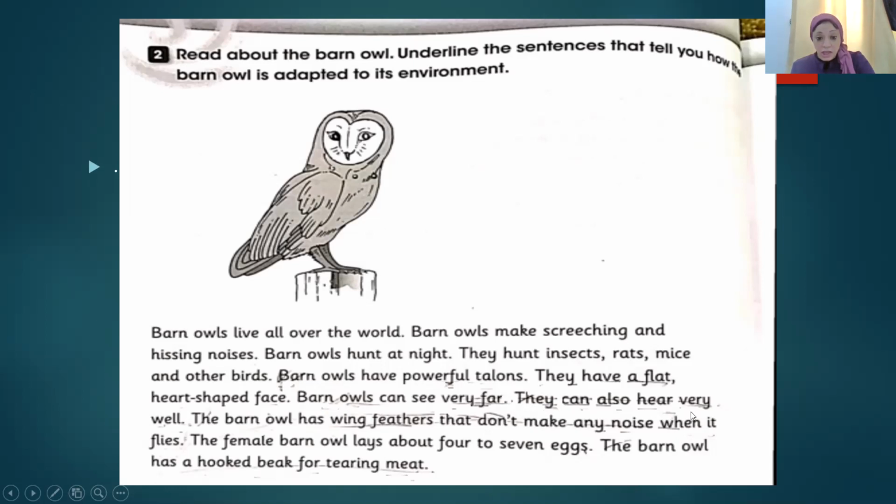They can hear very well. They have wing feathers that don't make any noise when it flies, so it flies quietly. The last one, they have a hooked beak for tearing meat. So all of these sentences show you that this owl is adapted to live in its habitat.